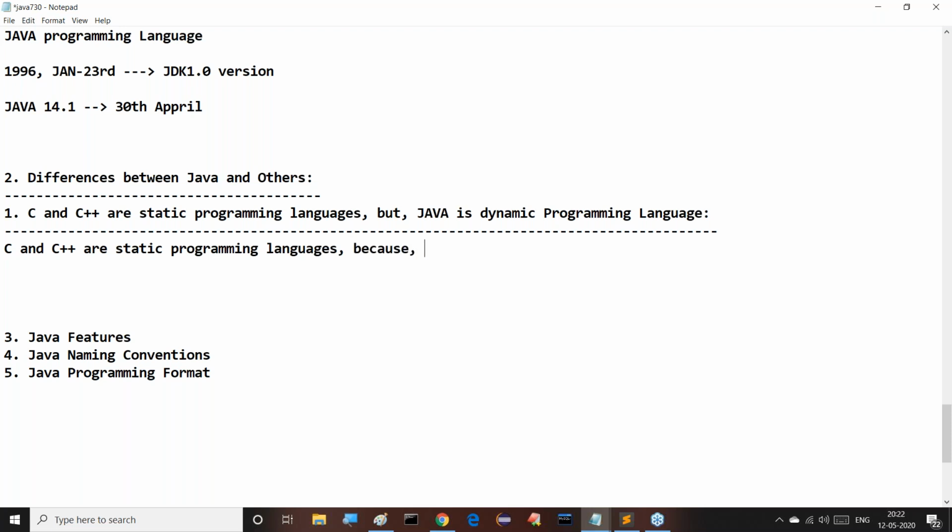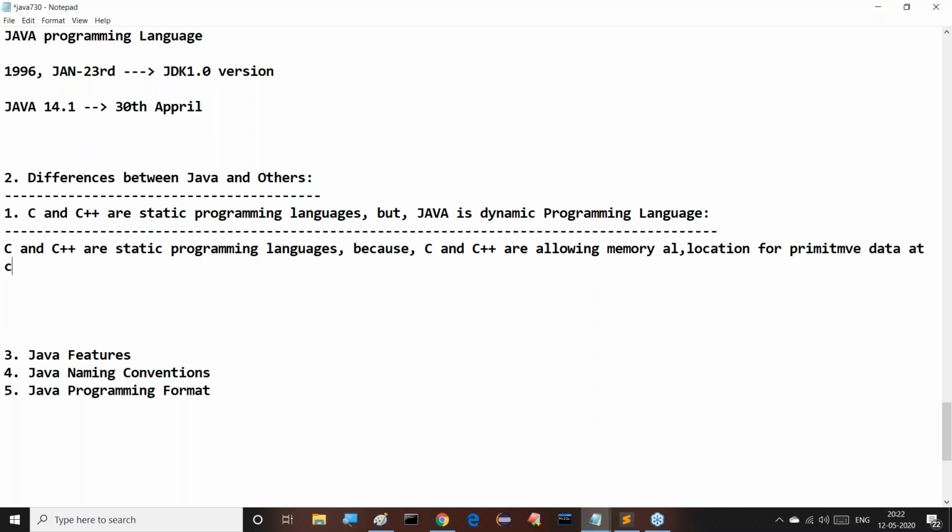Why? Because C and C++ are allowing memory allocation for primitive data at the compilation time.